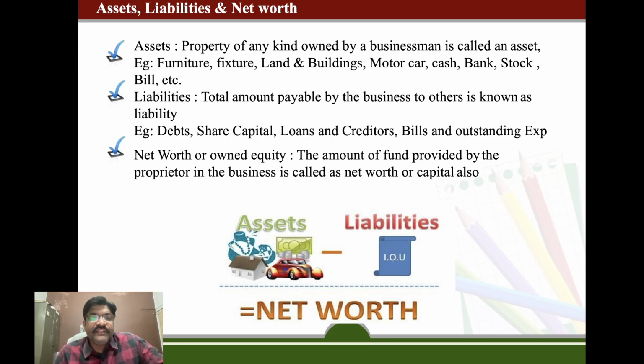Net worth, or the owner's equity, which is also known as capital, the amount of fund provided by the properties in a business, is called net worth or capital. Assets minus liabilities is known as capital, or we can say assets equals capital plus liabilities.